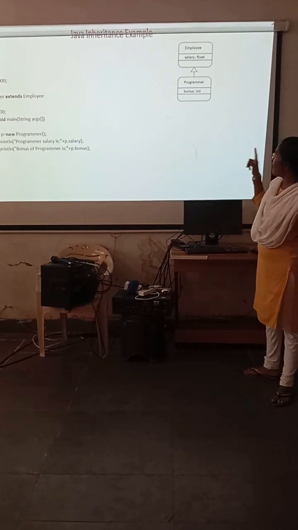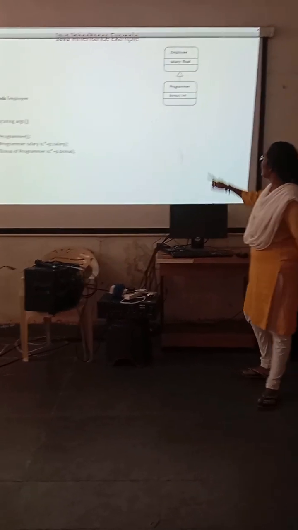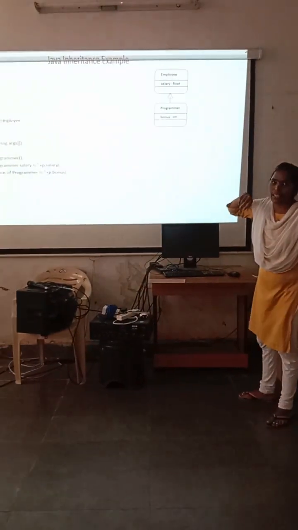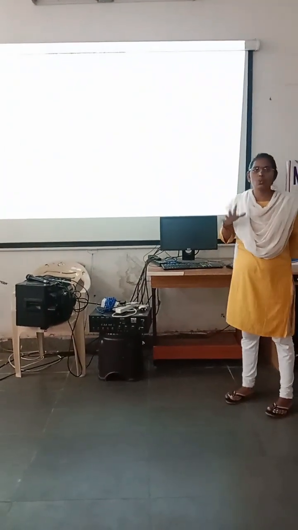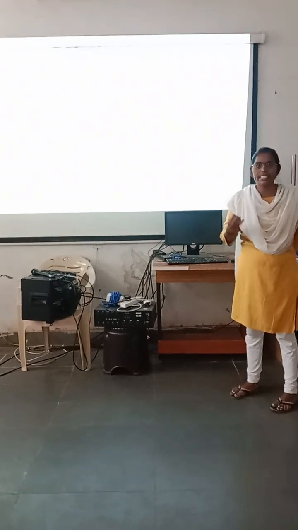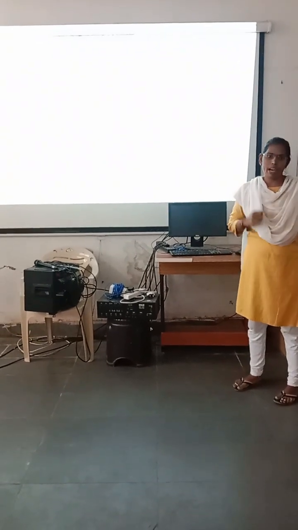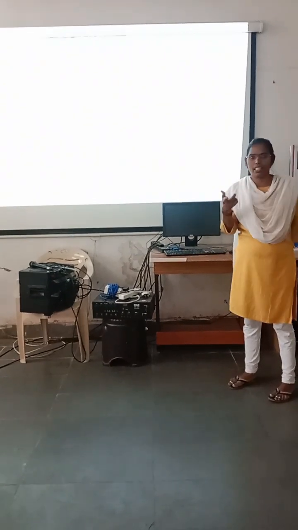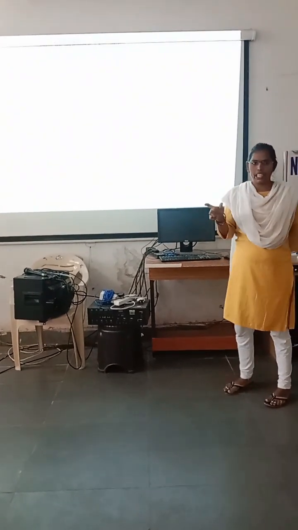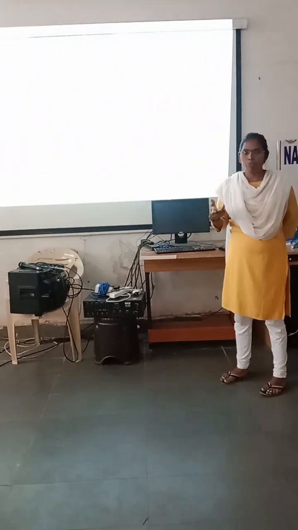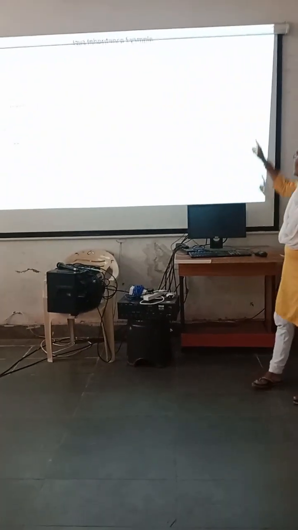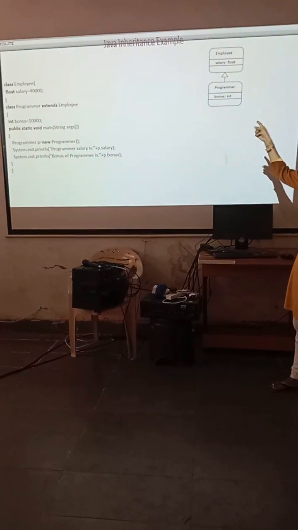So, Java inheritance example, look here. Here we are taking an example, employee. An employee has a salary. Here we can use different data types like integer, character, float, double. For the integer, from 0 to infinity, we can use 0 to 9. Characters means A to Z. Float means a decimal point. So in the salary, we can take a float or an integer.